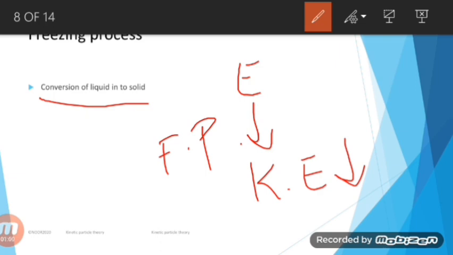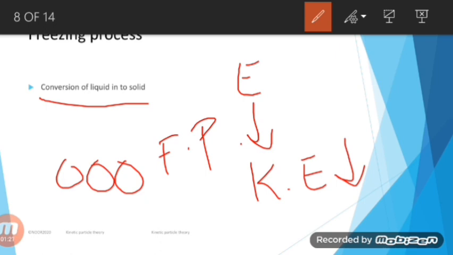When the temperature is low enough, the particles no longer have enough energy to move freely, so the particles start to settle into a fixed position. So what will happen? The highly excited particles will fall due to the decrease in their temperature and decrease in their energy, and they will settle into a fixed position.